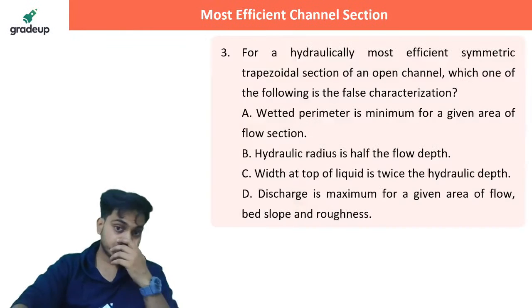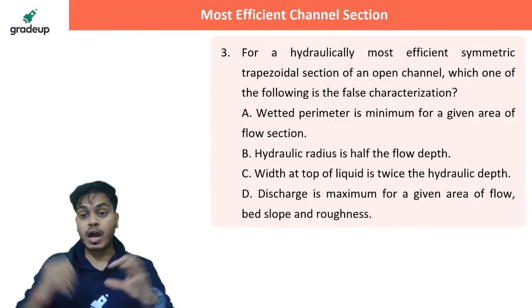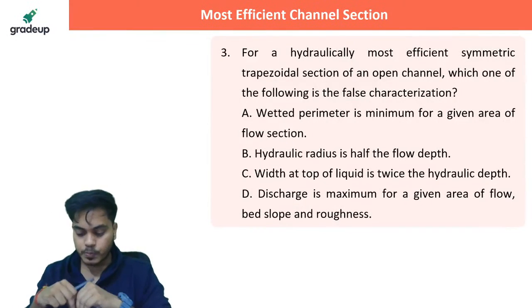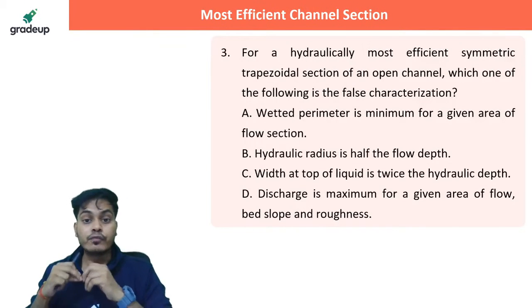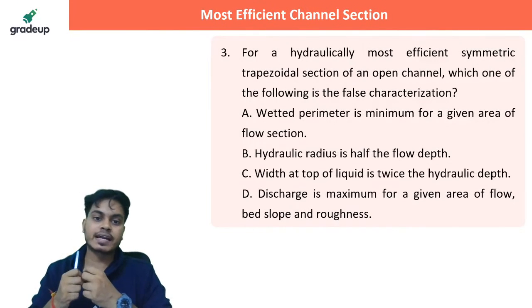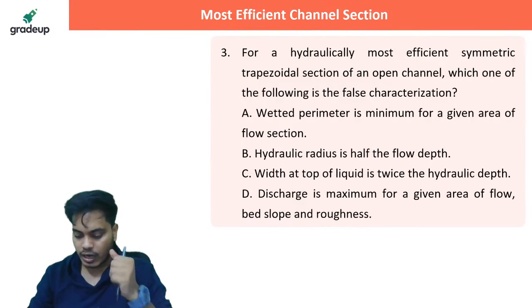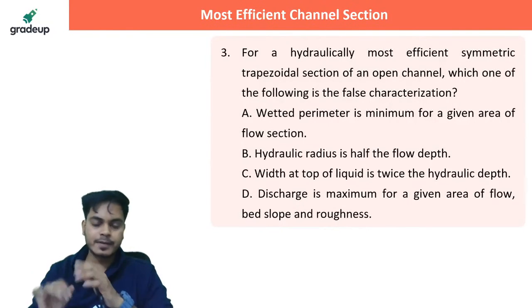Okay, next question. Alright, so for a hydraulically most efficient symmetric trapezoidal section of an open channel flow, which one of the following is a false characterization? Out of all these four, which one is wrong? You have to tell which one is wrong, right?